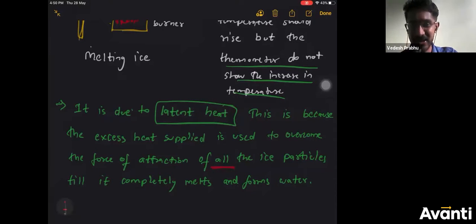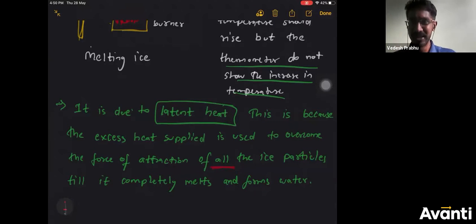Completely the ice should get melted to become water. Till then, there will be no increase in the temperature shown in the thermometer. The thermometer will not show any increase in the temperature until and unless all the ice particles melt. Even if you provide super high energy, a full gas cylinder burner, whatever you want, still it will not show.